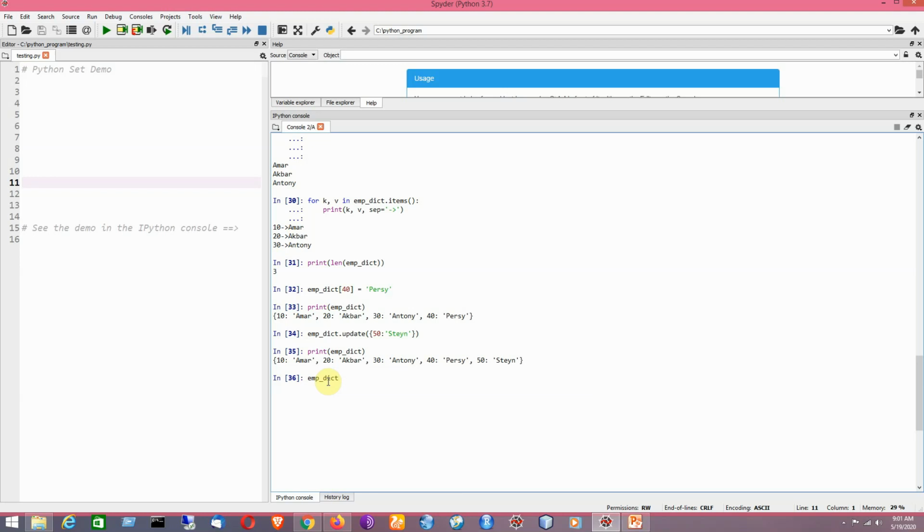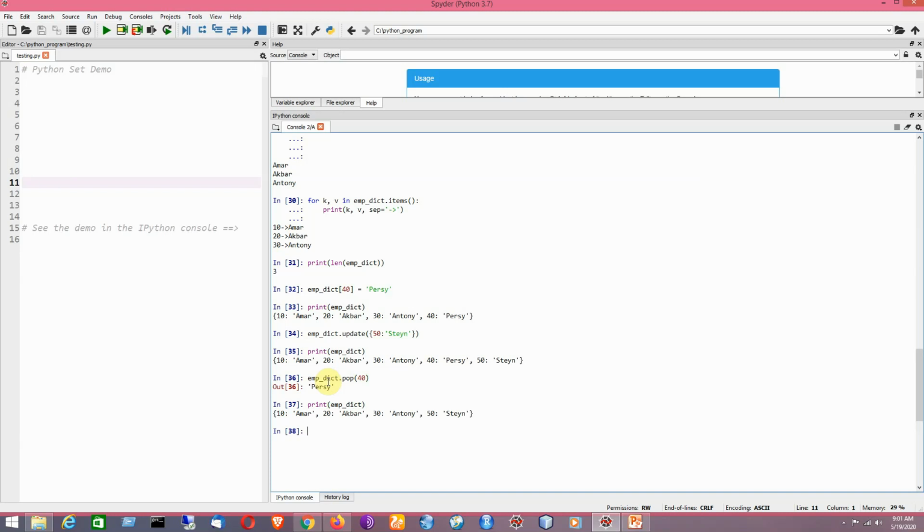Say for example, I would like to remove the element that is having the key as 40. Okay, so now I am going to apply this. Just have a look at it whether it has been changed. Yes, the element with the key 40 and value Parsi is not there. It has been deleted by applying the pop method.